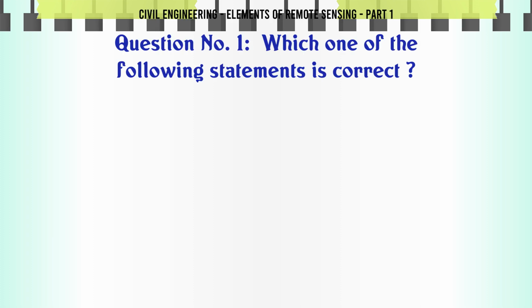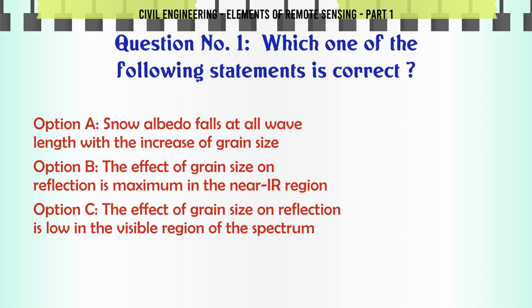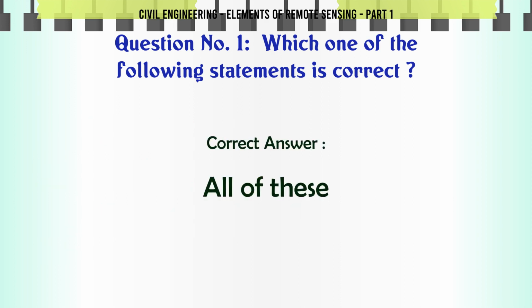Which one of the following statements is correct? A. Snow albedo falls at all wavelengths with the increase of grain size. B. The effect of grain size on reflection is maximum in the near infrared region. C. The effect of grain size on reflection is low in the visible region of the spectrum. D. All of these. The correct answer is all of these.